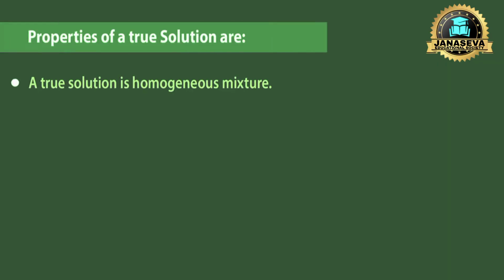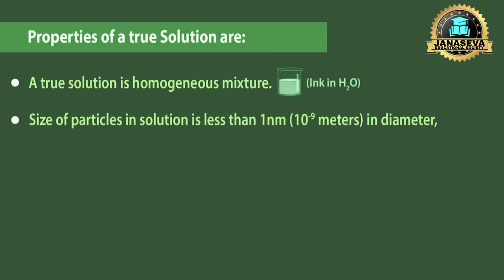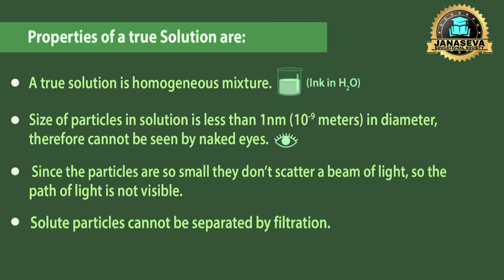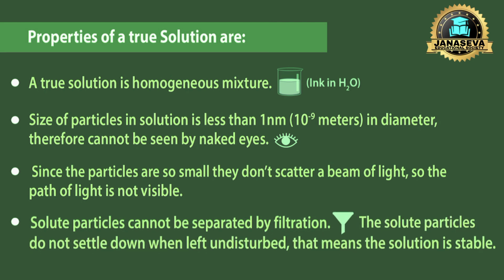True solution is a homogeneous mixture. Size of particles in solution is less than 1 nanometer in diameter. Therefore, they cannot be seen by naked eyes. Since the particles are so small, they don't scatter a beam of light, so the path of light is not visible. Solute particles cannot be separated by filtration. The solute particles do not settle down when left undisturbed. That means the solution is stable.